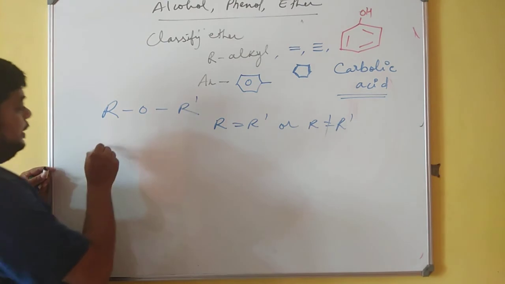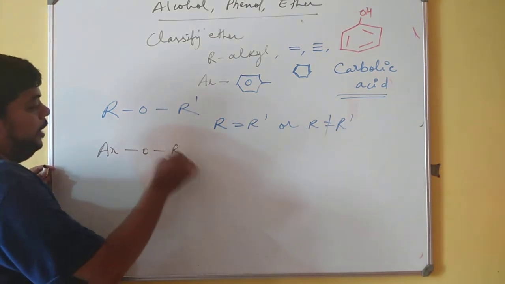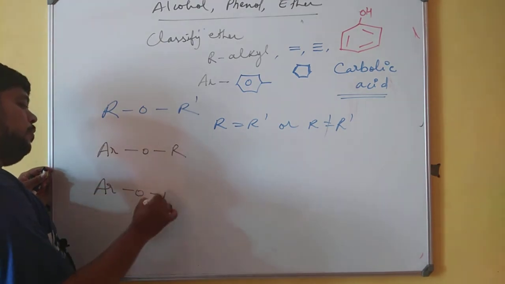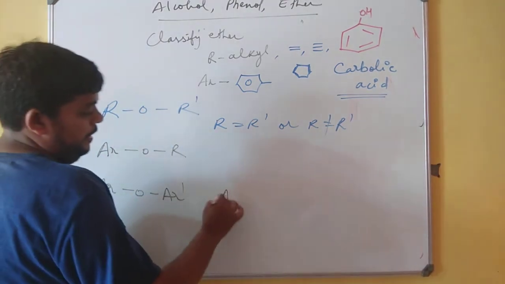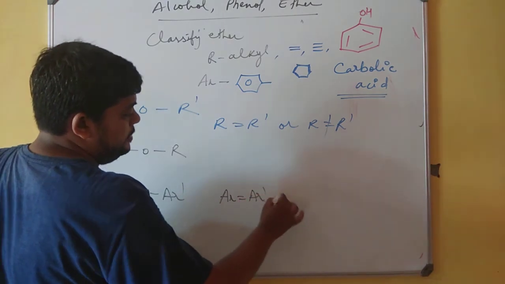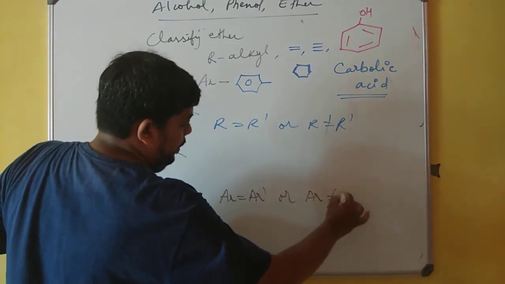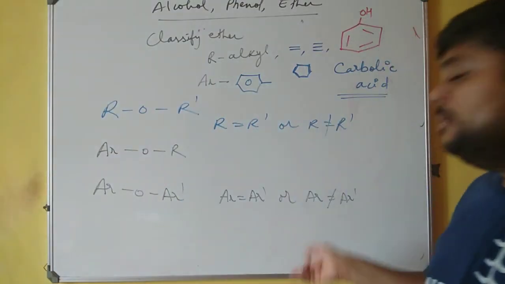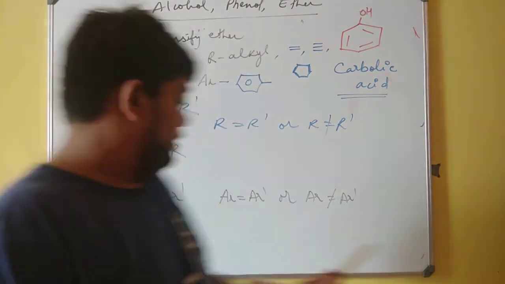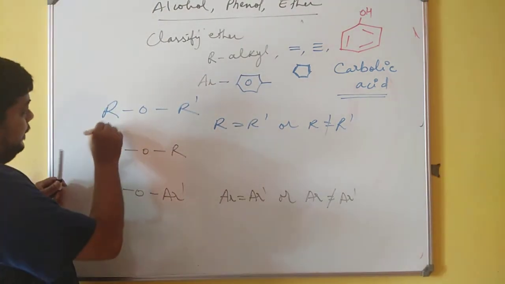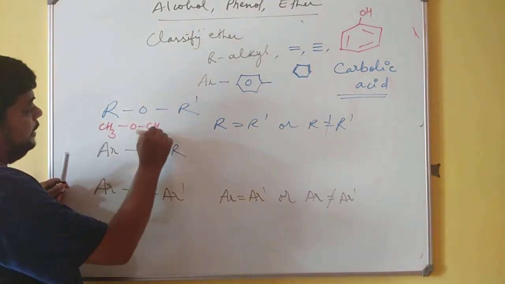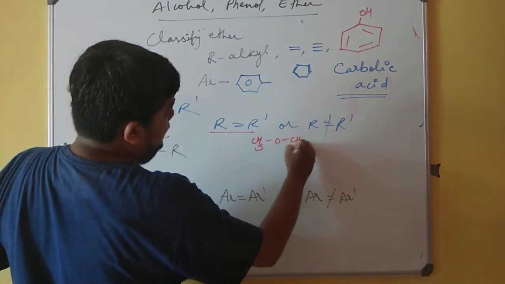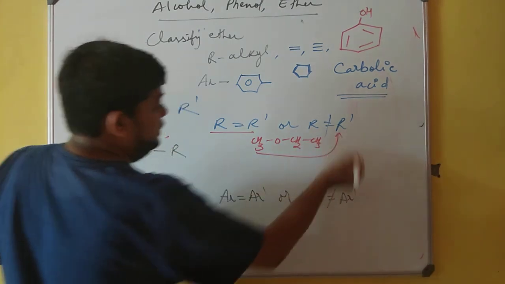Coming to the second category, AROR, obviously it is different, and AROAR dash, where AR is equal to AR dash or AR is not equal to AR dash. Means both these shapes can be the same, both these shapes cannot be the same, anything is possible. Over here I can write CH3OCH3 and this category will follow, and CH3OCH2CH3, then I must follow this category.